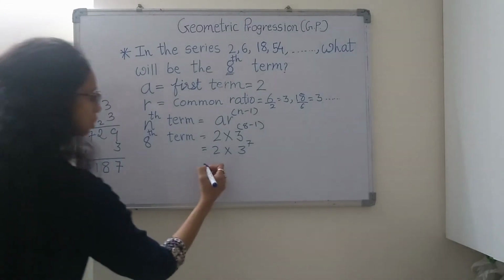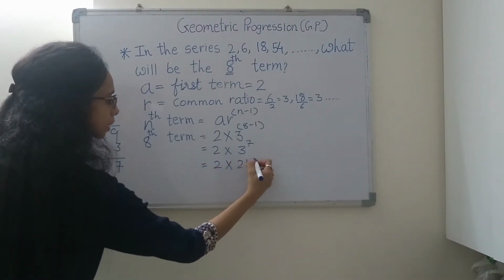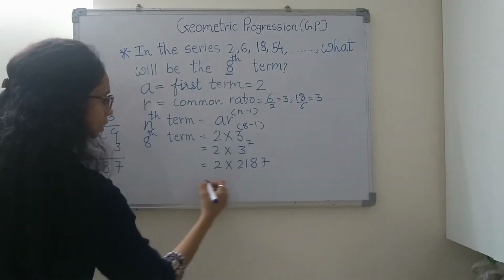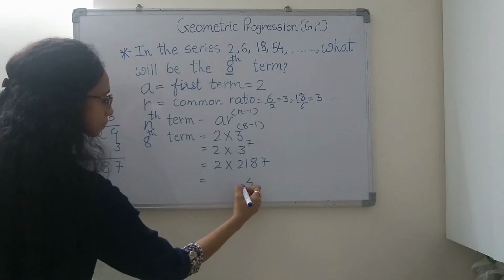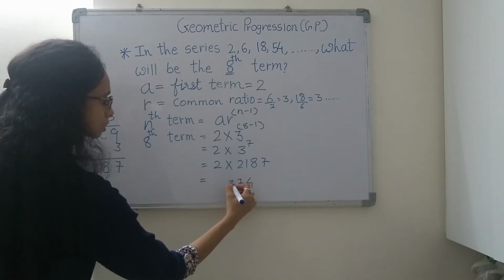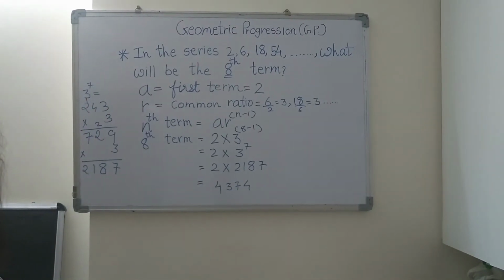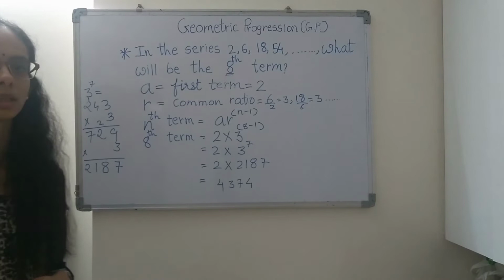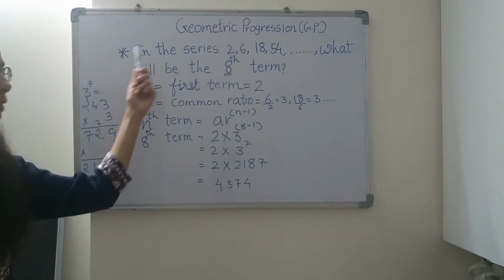So it is equal to 2 multiplied by 2187. So what will be the answer? 4,374. 4,374, friends. So now let's learn the second sum.